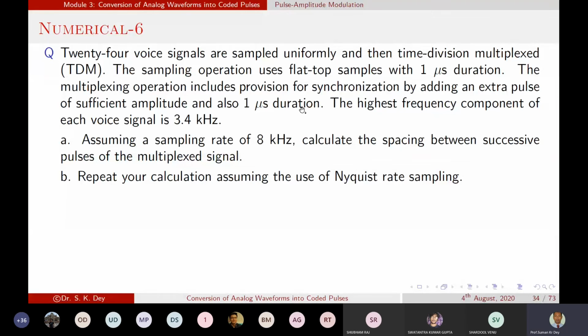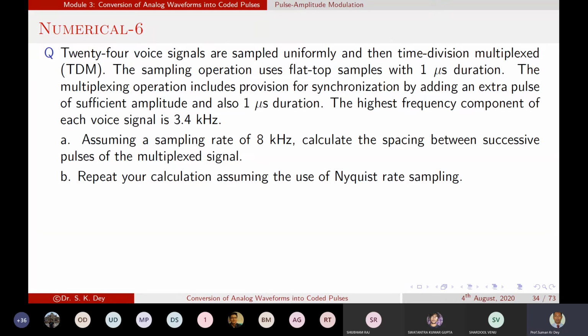The highest frequency component of the voice signal is 3.4 kilohertz. Assume the sampling rate is this. Calculate the spacing between the successive pulses of the multiplexed signal, and repeat the calculation assuming use of the Nyquist rate sampling. So two things we need to calculate.